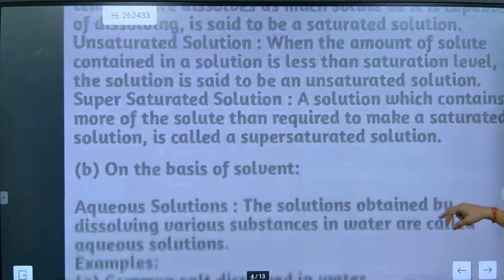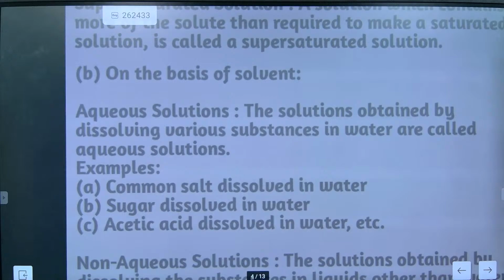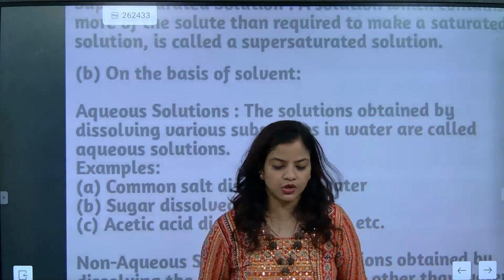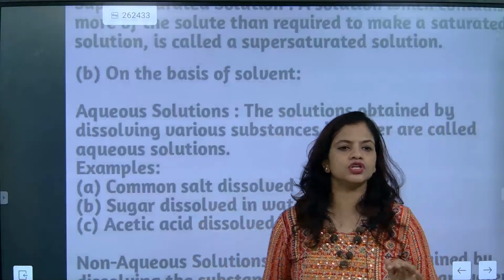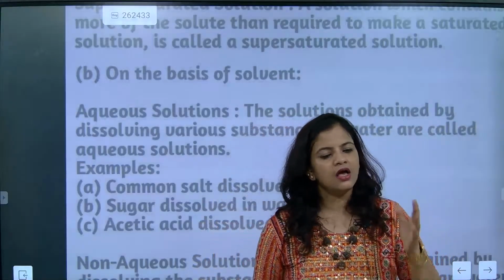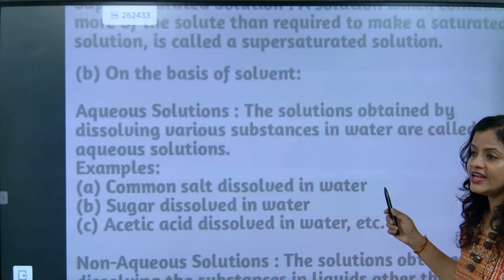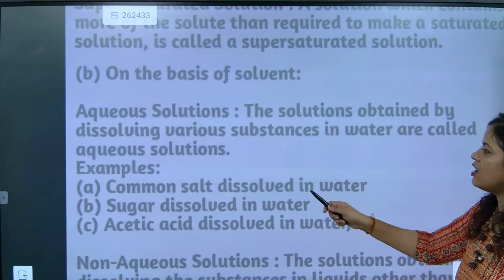Now please understand, on the basis of solvent, we are going to talk about aqueous solution and non-aqueous solution. So what is an aqueous solution? Aqueous means water, from aqua. The solution obtained by dissolving various substances in water is called an aqueous solution.